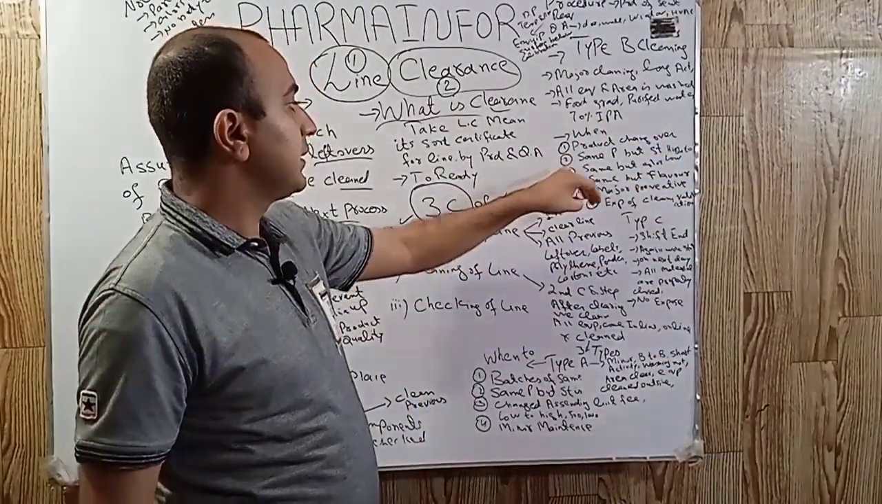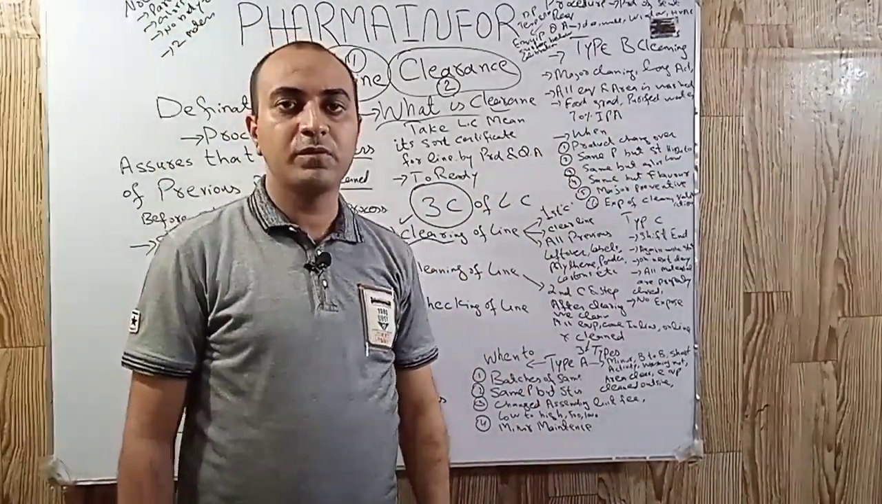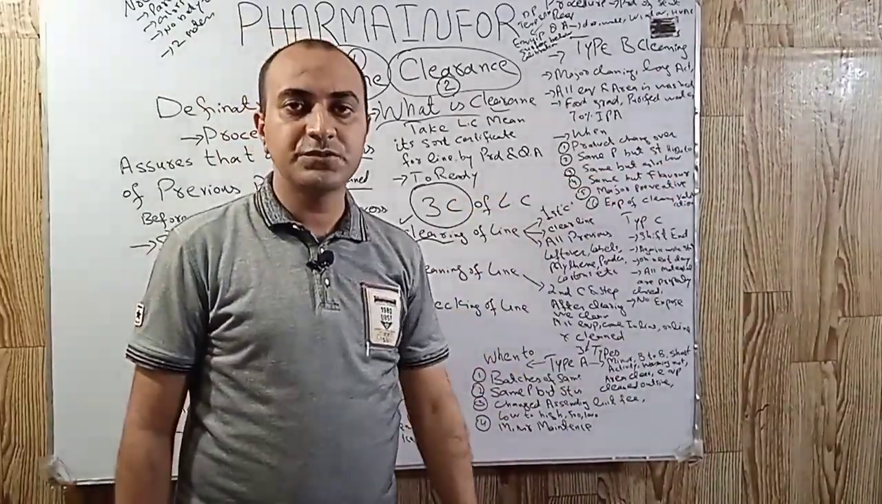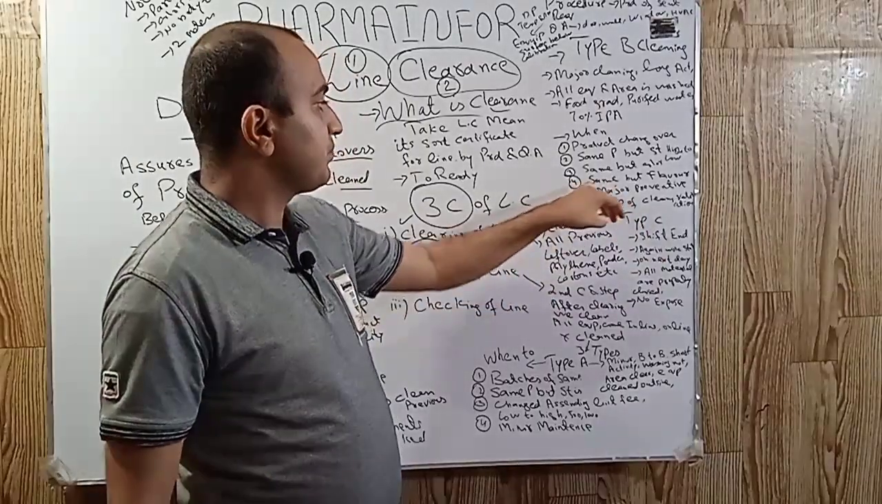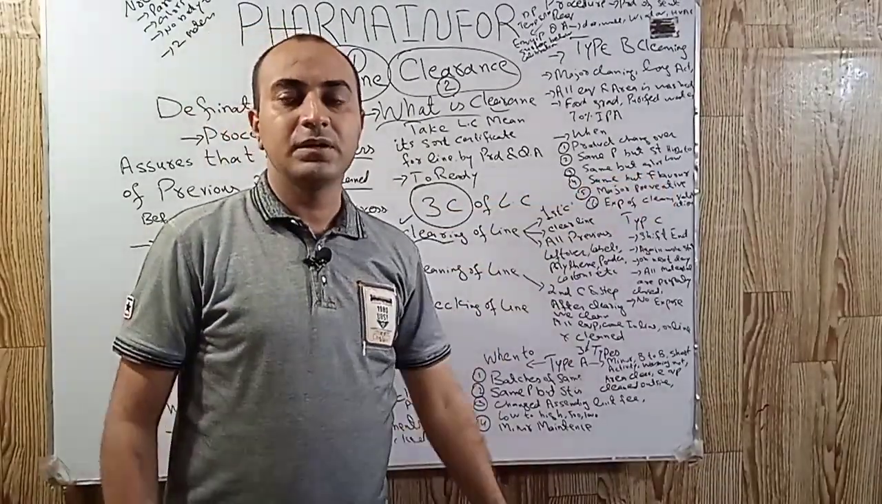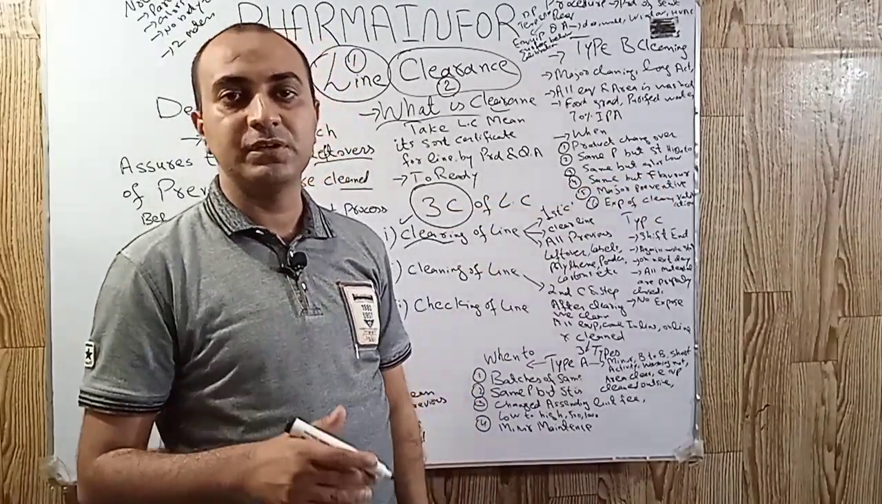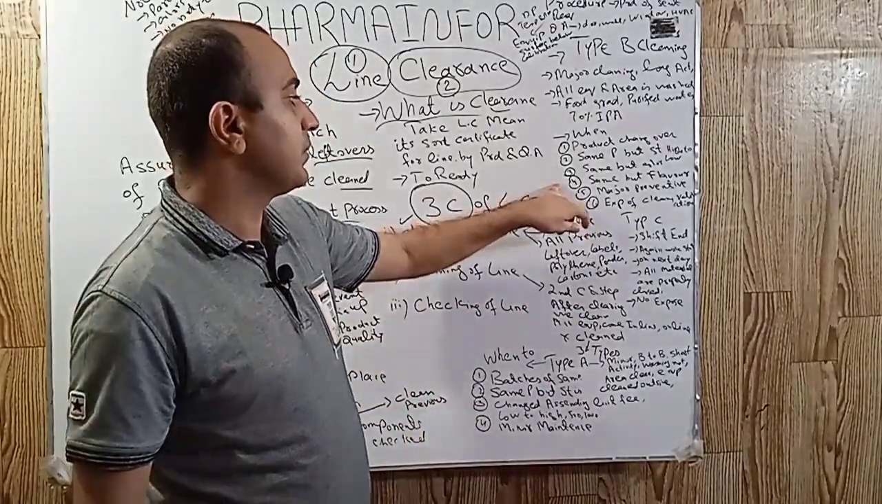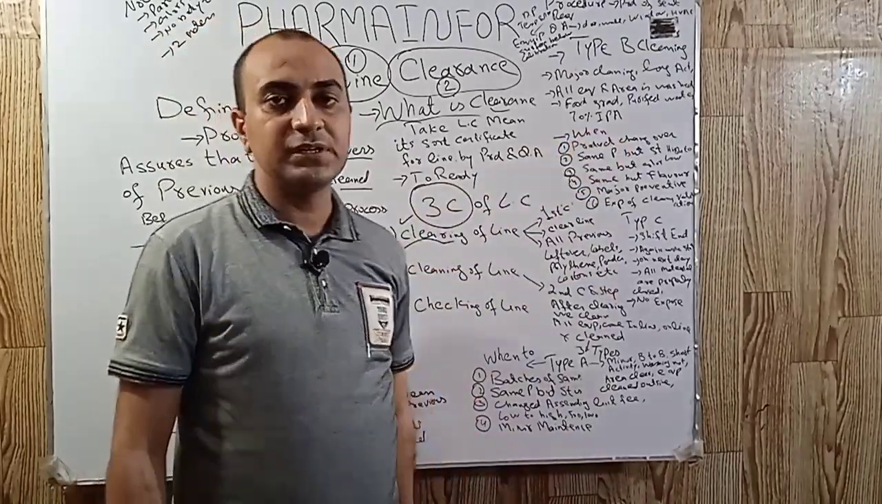type B cleaning. Type B cleaning is also performed when we are manufacturing the same product but the color is changed. In the same way, same product, but if the flavor is changed, meaning if we change from strawberry flavor to banana flavor, we will perform major cleaning or type B cleaning.